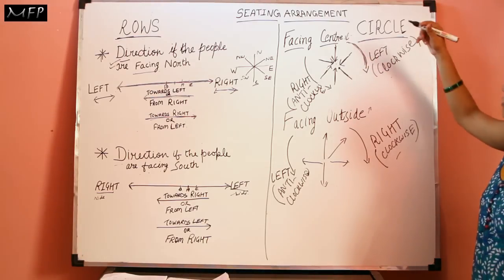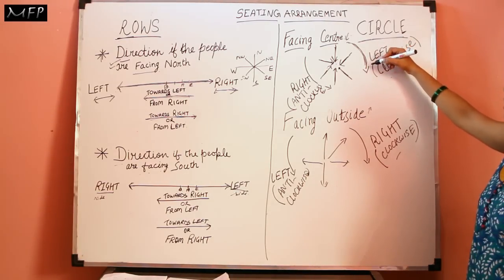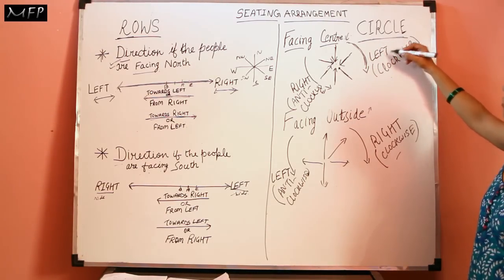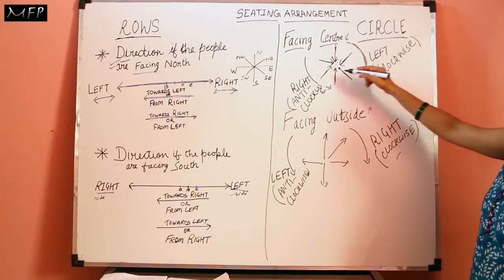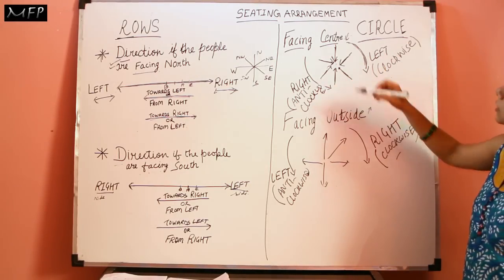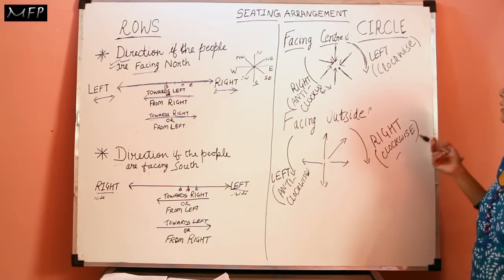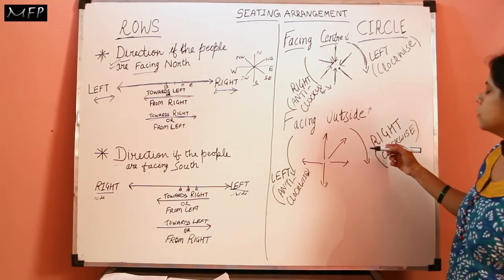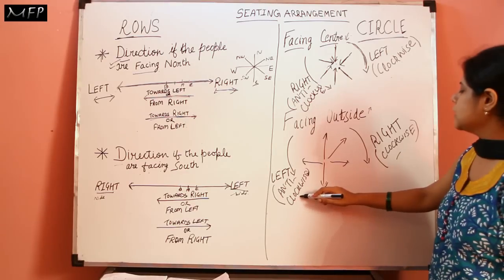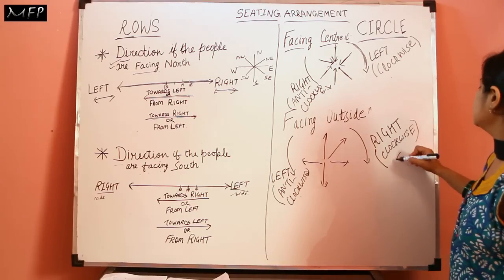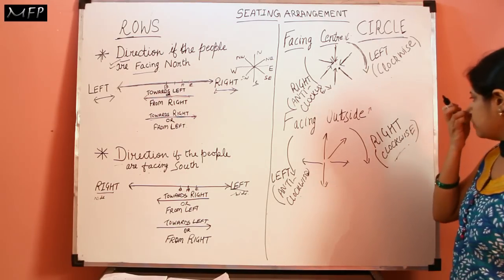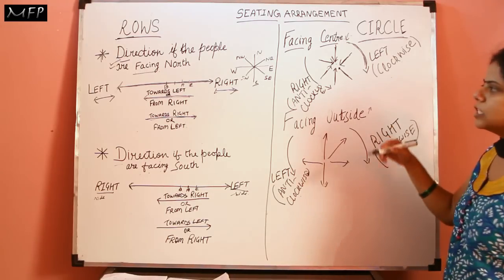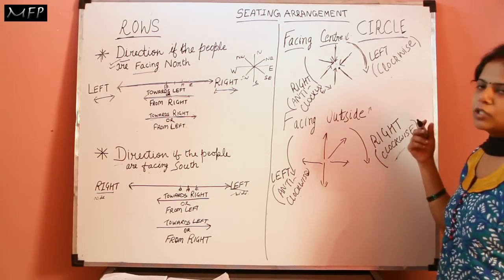When people are sitting in a circle and facing the center, then their left side will be clockwise direction and their right side will be anti-clockwise direction. And when they are sitting in a circle and facing outside, then their left side will be anti-clockwise direction and their right side will be clockwise direction. So when we arrange, we must remember all these points so that we can do the questions easily.